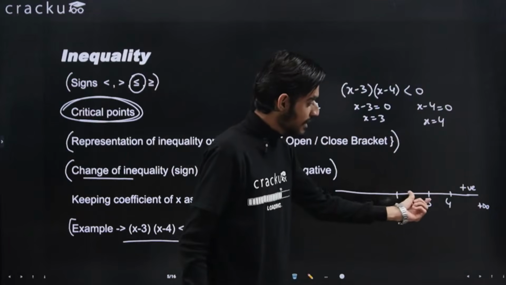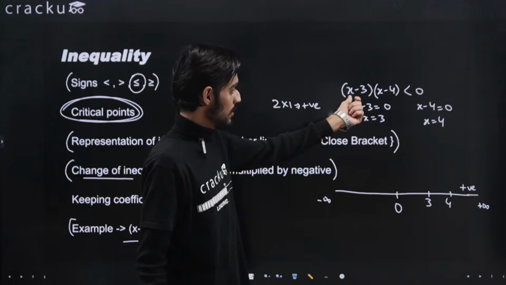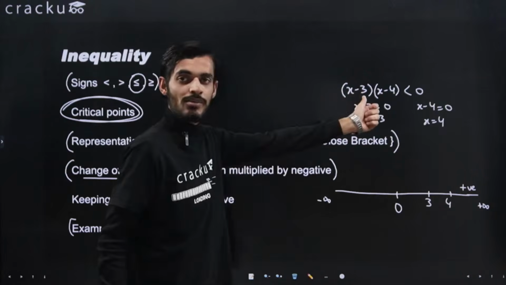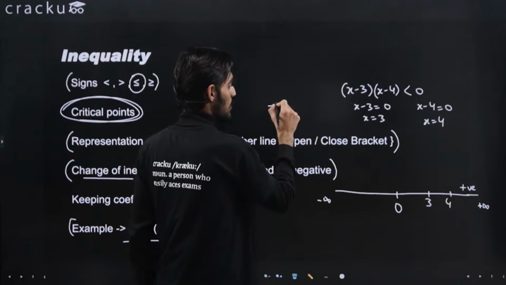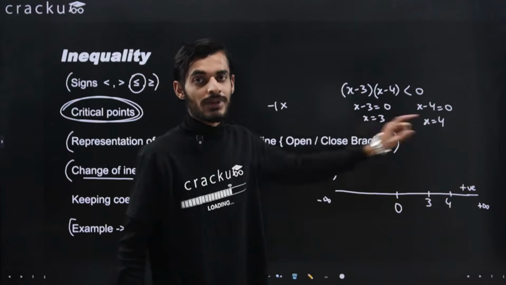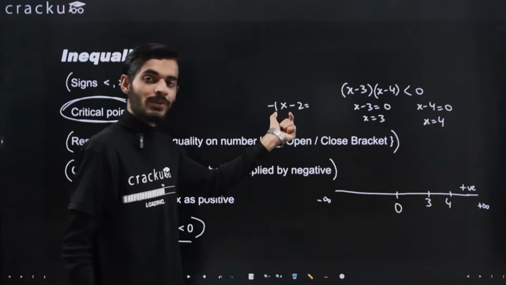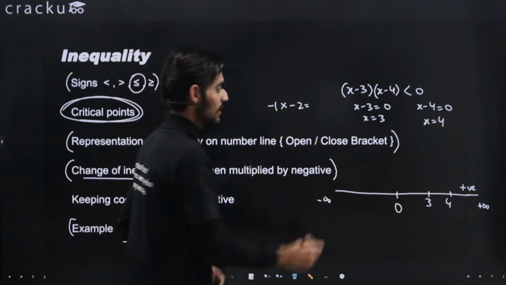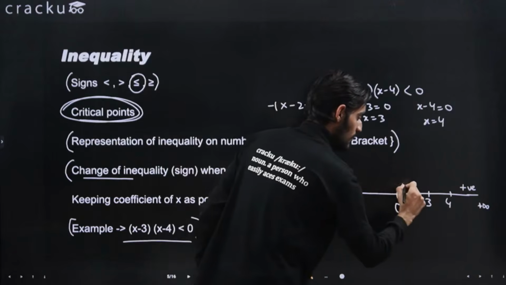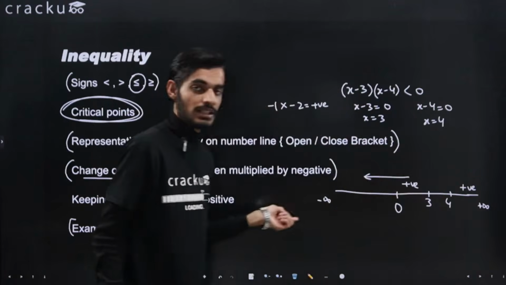If I put any value that is less than 3, let's say 2, so 2 minus 3 will give me minus 1. And 2 minus 4 is minus 2. So again, minus 2 into minus 1 will give me a positive number. So again, this is positive. I can write here positive, and it will be satisfied for all the values that are less than 3.